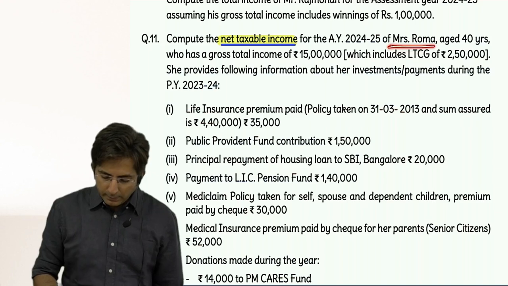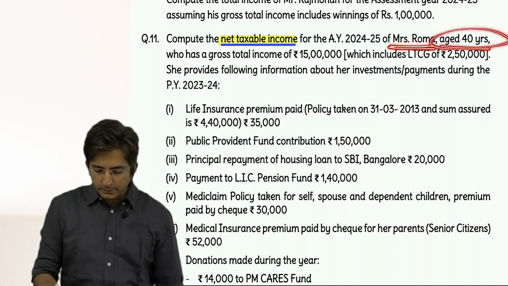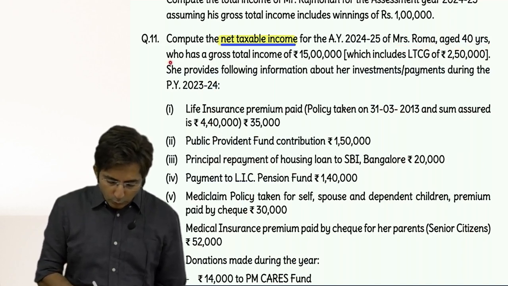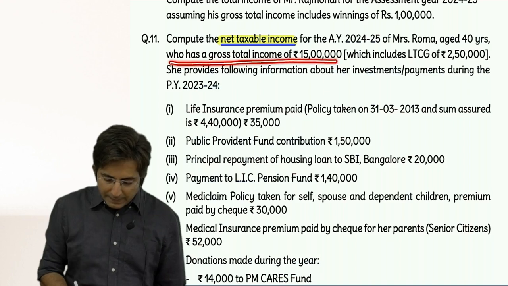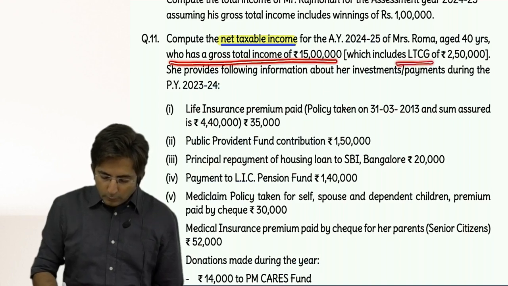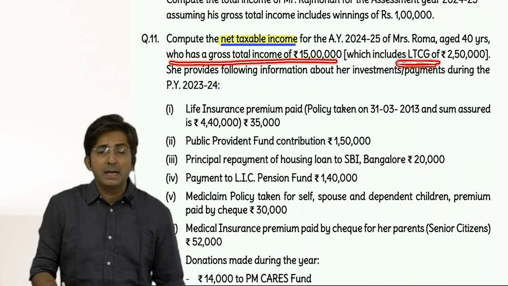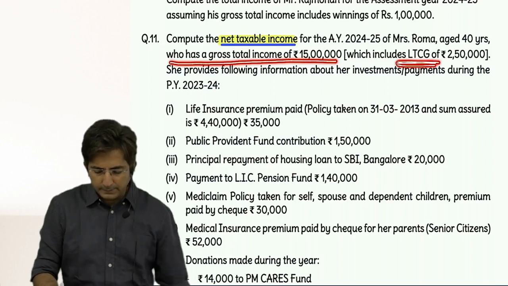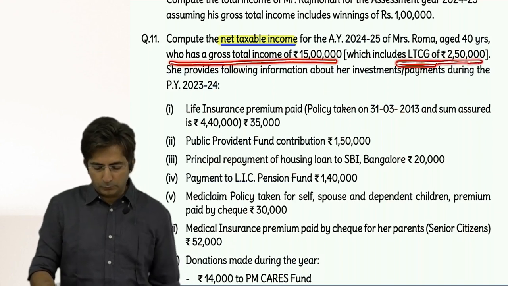Mrs. Roma, age 40 years. That means Mrs. Roma is not a senior citizen, who has a gross total income of 15 lakhs, which includes long-term capital gains. You know what is LTCG? Long-term capital gains of 2,50,000.